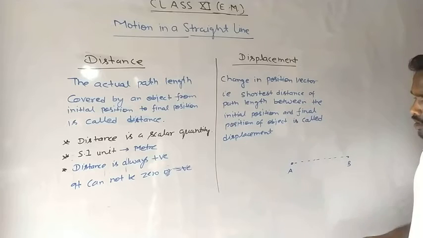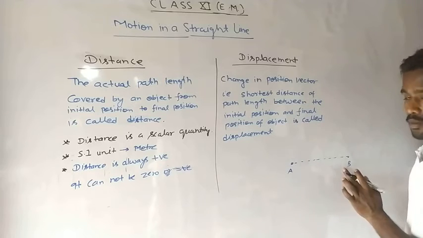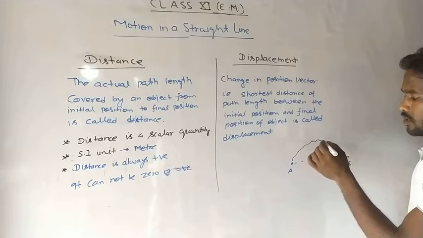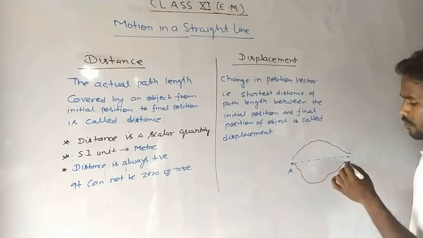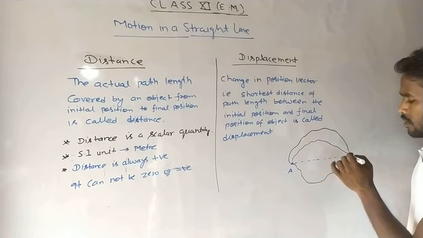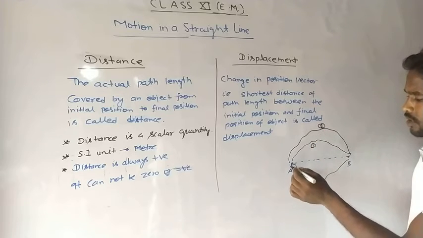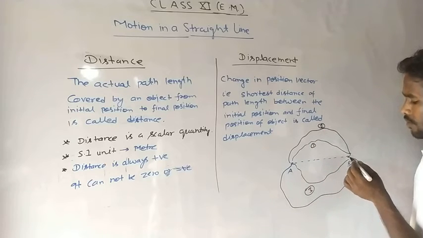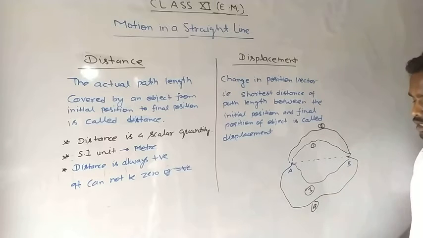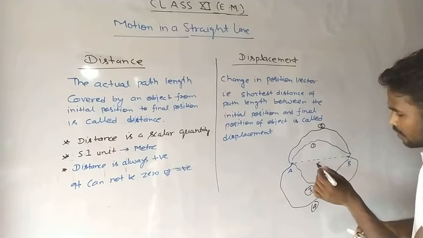Listen, a body can reach from point A to point B by this route, by this route, by this route. This is the first, second, third, in the same manner, fourth. Similarly, this is the fifth.